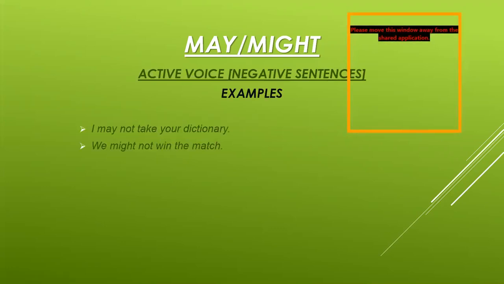Now I am showing the examples here for negative sentences in active voice. I may not take your dictionary, full stop. I is the subject, may is the helping verb, not is the word used to make the sentence negative. Take is the first form of verb, and your dictionary is the object here. Next example is, we might not win the match. Here you can see we is the subject, might is the modal verb, not is the word used to make the sentence negative, win is the first form of verb, and the match is the object here, with the full stop at the end.